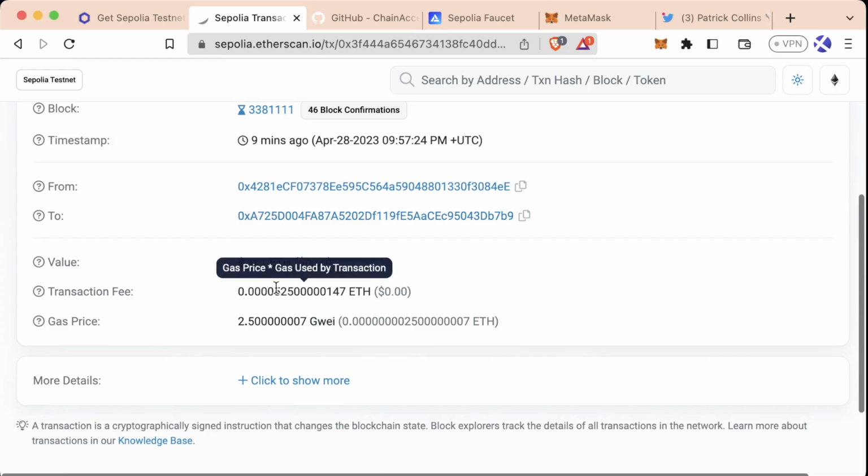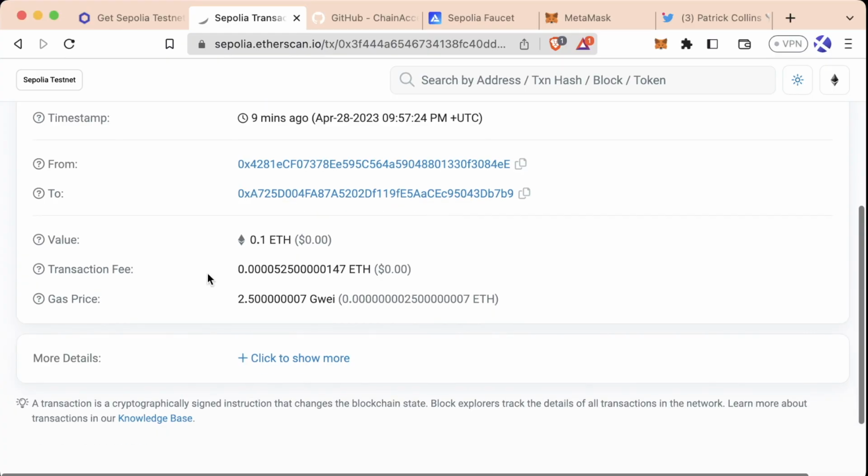Or for Test Ethereum, they get paid in Test Ethereum, which again, the Test Ethereum is worth nothing, which is why I said they're running them out of the goodness of their heart. If you're sending a transaction on the Polygon network, they're going to get paid in Matic, the native token of Polygon. If you send a transaction on an L2 like Arbitrum or Optimism, you're going to get paid in ETH, which is the native token of those L2s. This payment is obviously to incentivize people to continue to run nodes. And they get paid more the more gas you use.